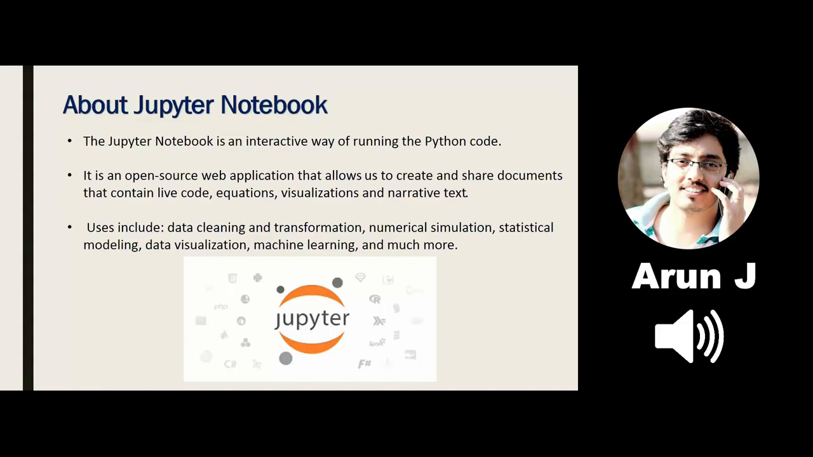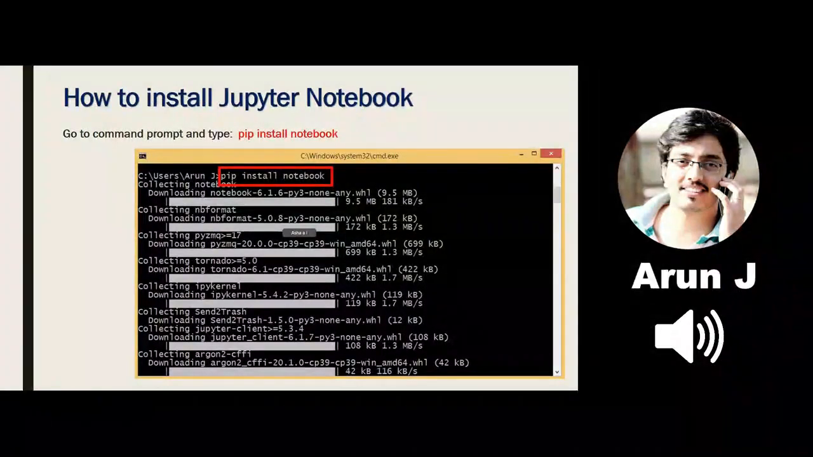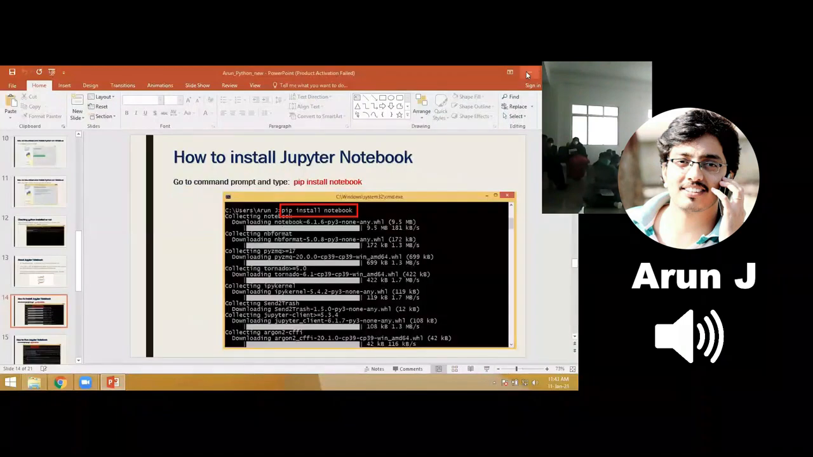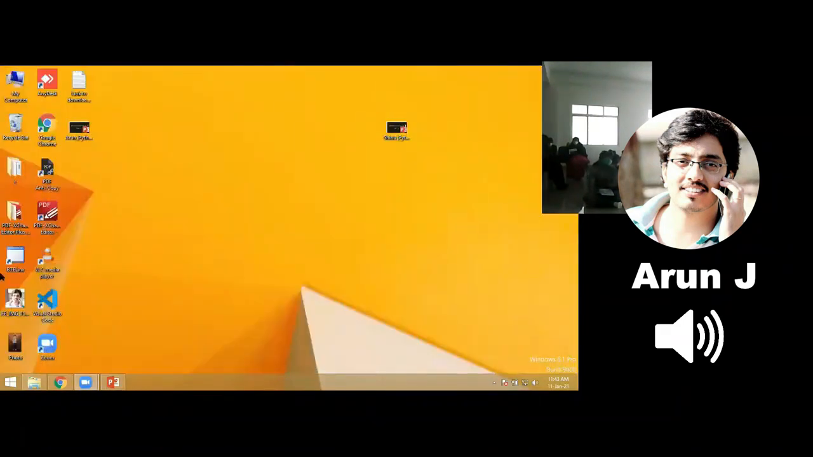To install that, again I have to go to the command prompt. There I have to give a command called pip space install notebook. So I'm just demonstrating that. I'll minimize this. Go to command prompt. How to go to command prompt?